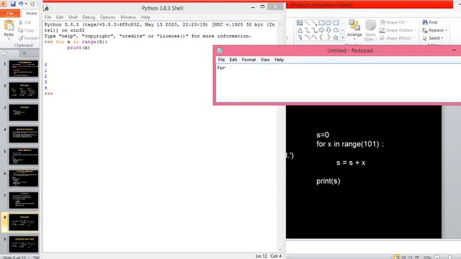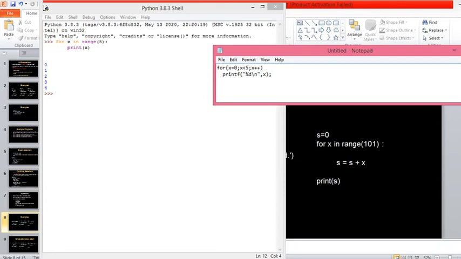Look at the C program, you'll type something like this: x equals 0, then x less than 5, then x plus plus. This is how you write it, right? Then you write a printf statement followed by percent d slash n, as we need to go to the next line, then x. So this is the code you write in C to do the same task.